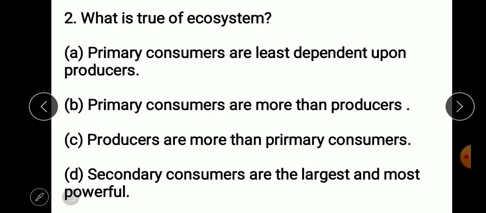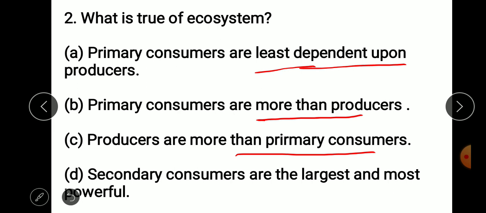Next question. What is true of ecosystem? Primary consumers are least dependent on producers. Is this statement true about ecosystem or not? Remember it: producers are more than primary consumers, and secondary consumers are the largest and most powerful. So this is the meaning here.